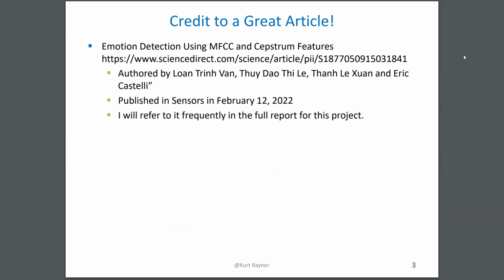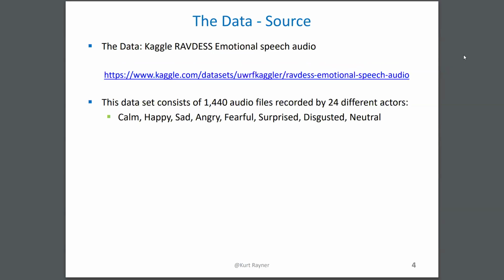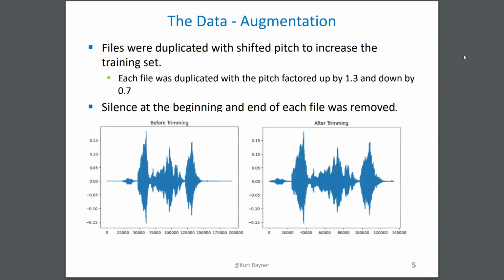I want to give credit to an article called Emotion Detection Using MFCC and Cepstrum Features, a great resource, and it helped me during the project. The data comes from Kaggle. It's the RAVDESS Emotional Speech Audio data set, 1,440 files recorded by 24 actors, and it covers a range of emotions with the same sentences.